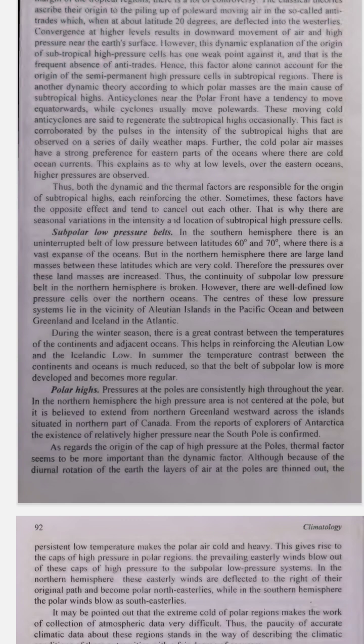Now, let's explain how they form. 1. Dynamic factors. How air moves. Air rises near the equator where it's hot and then moves towards the poles, north and south. Around 20 degrees latitude, this air hits a barrier. It can't keep moving poleward, so it starts to sink back down towards Earth's surface. This sinking air creates high pressure because it piles up and presses down on the ground.